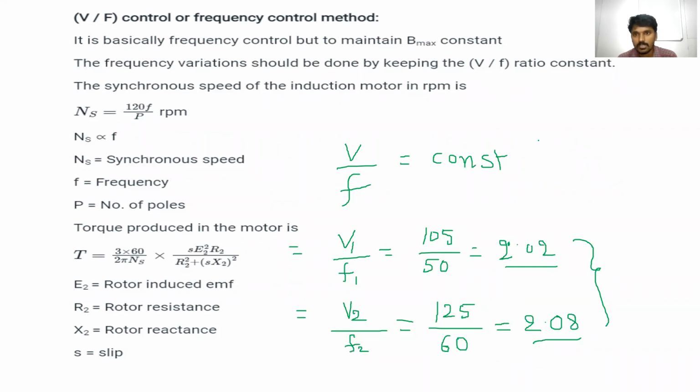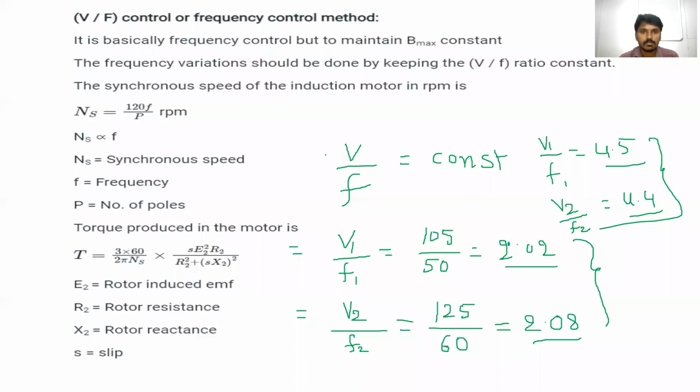For example, V1 by F1, for example, the V1 by F1 value we are getting is 4.5. Okay, the same way, V2 by F2, again we have changes of voltage and frequency. V2 by F2 is also, we have to get 4.6 or 4.4 and so on. Means 4.5 or 4.4, approximately the same. So these values should be a constant. That is the meaning of this V by F is equal to constant.